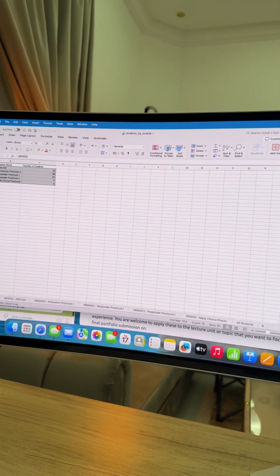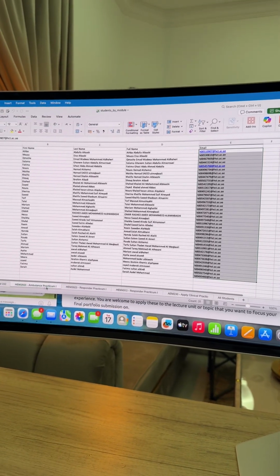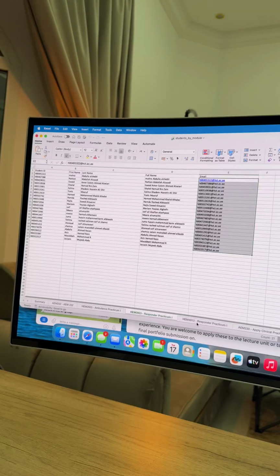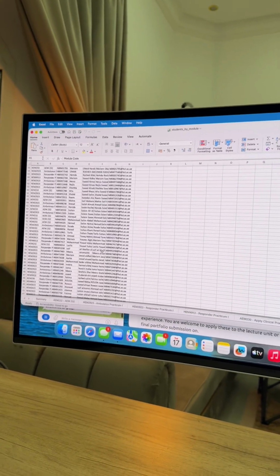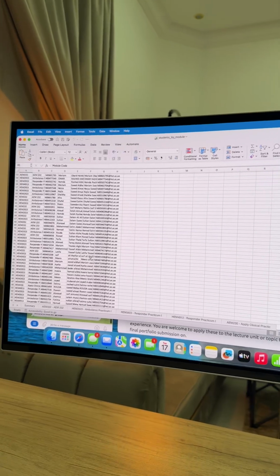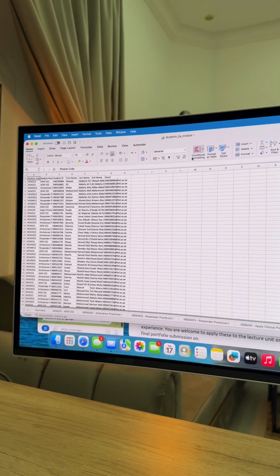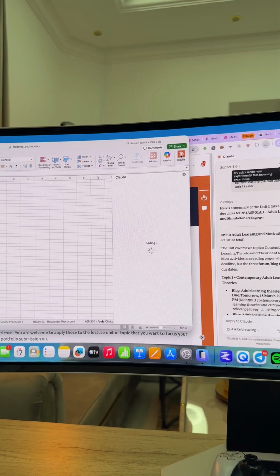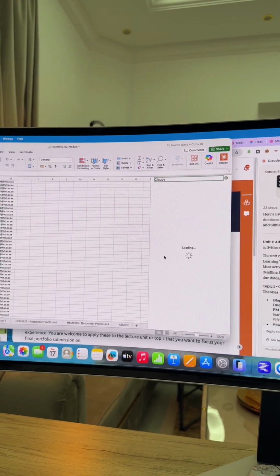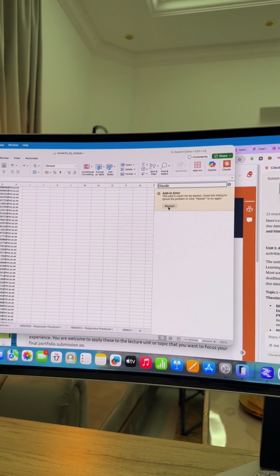So these are the different students in different modules. All the students that are here, all right? So I have Claude here. Let me just open it up. Okay, I have to restart apparently. And okay, so